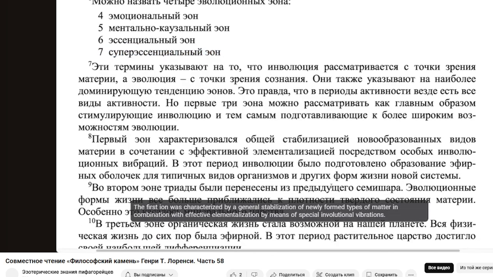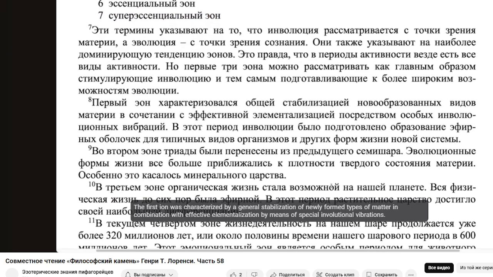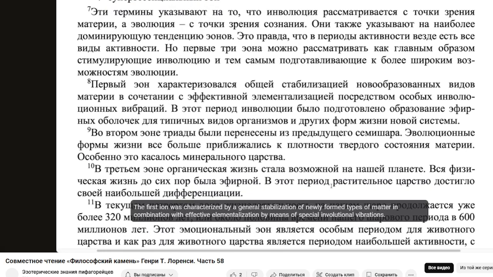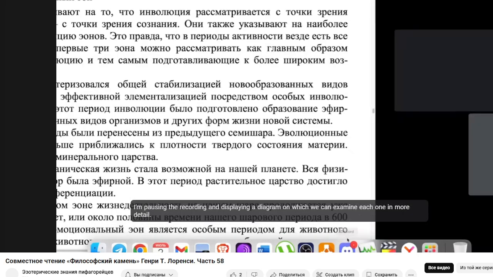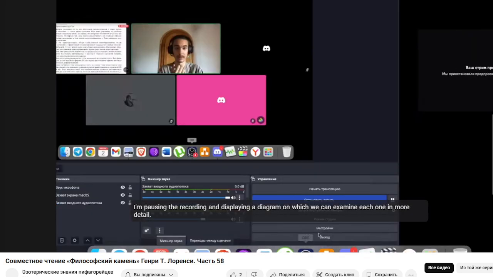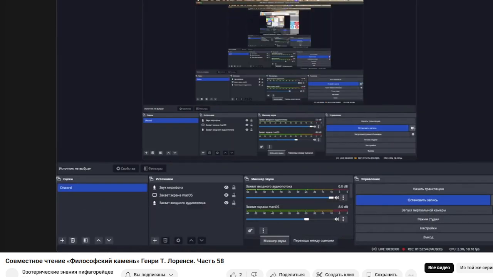The first ion was characterized by a general stabilization of newly formed types of matter, in combination with effective elementalization by means of special involutional vibrations. During this period of involution, the formation of etheric shells for typical species of organisms and other forms of life of the new system was prepared. I'm pausing the recording and displaying a diagram on which we can examine each one in more detail.